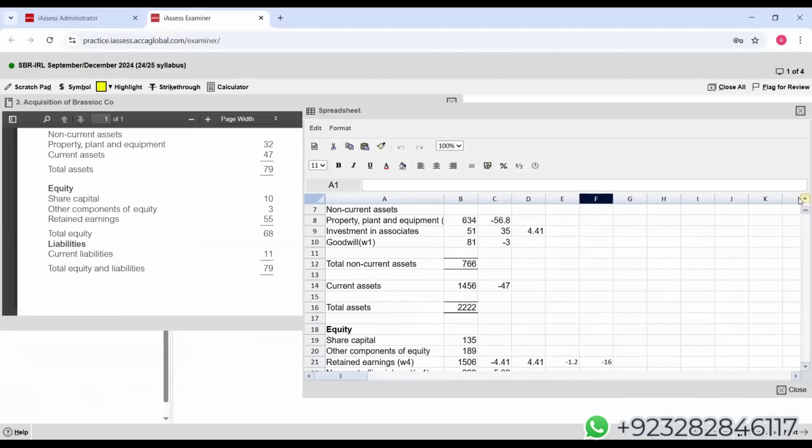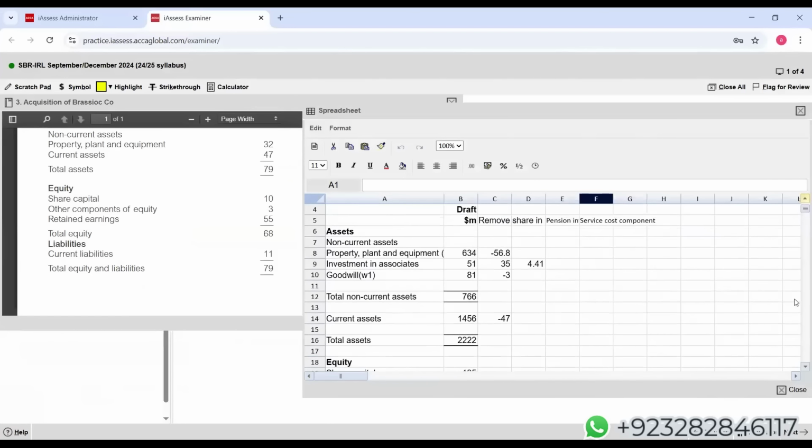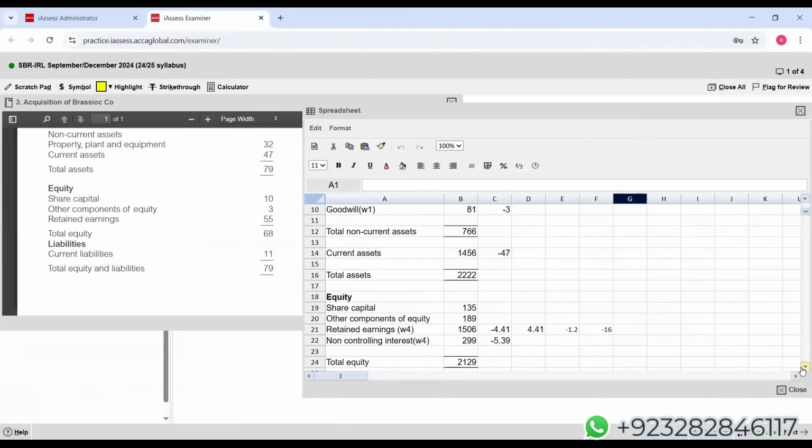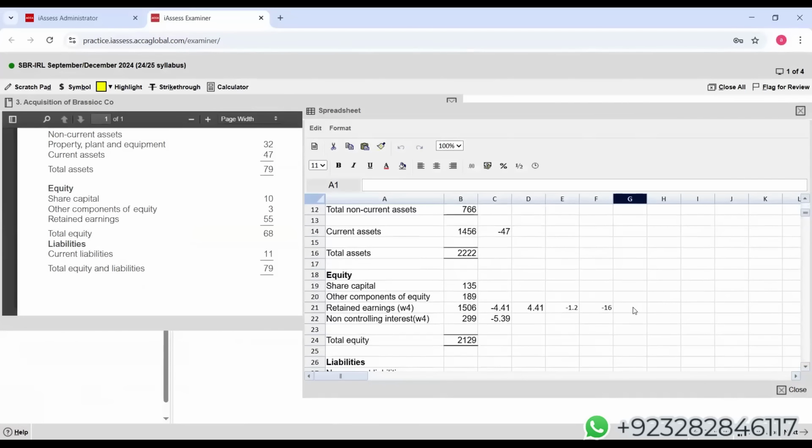Next adjustment is relating to the pension, service cost component, then pension contribution. Pension contribution is 4, which will increase my retained earnings.